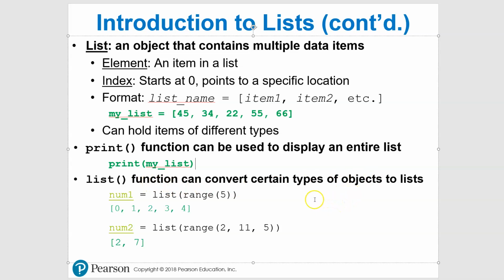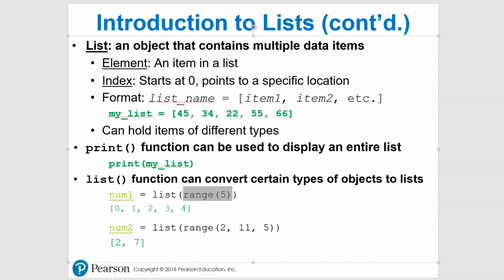What we've done here, and these are both lists, num1 and num2, so we'll look at them in a sec, is we've said num1 equals, and then we're using the list function, and we built the range function inside of it. We said range 5, and we put that inside of the list function. What it will do is run through this range up to 5, starting, of course, at 0, and this will create a list right here: 0, 1, 2, 3, 4.